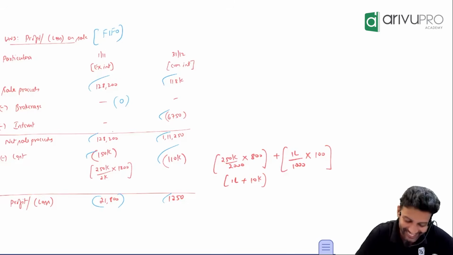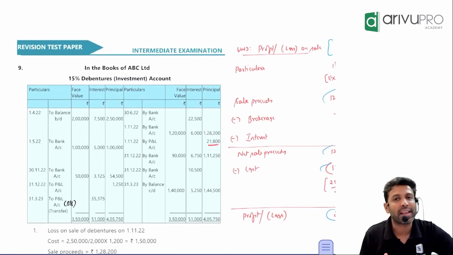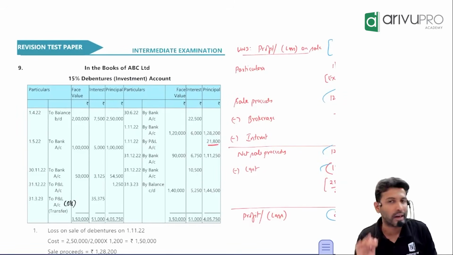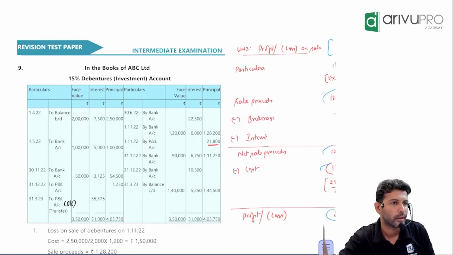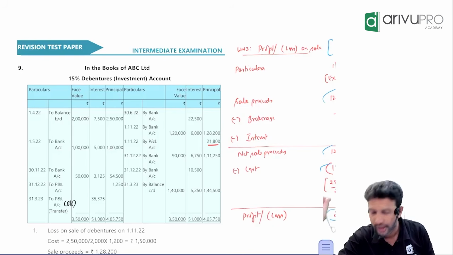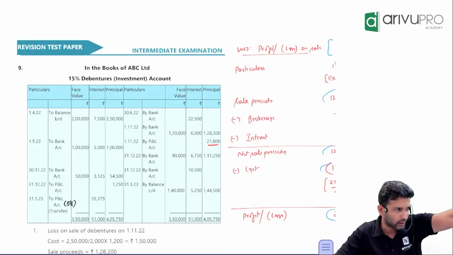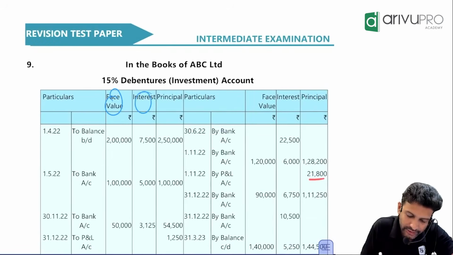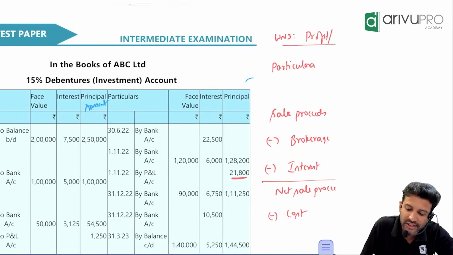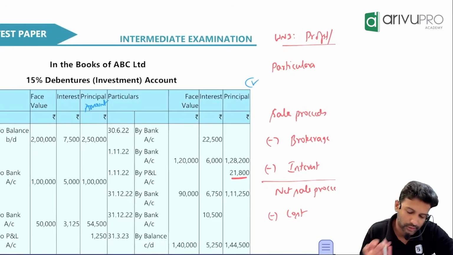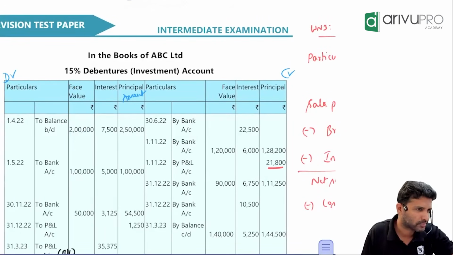Okay, carry on. Done. Now people ask for the investment ledger. When you prepare a ledger, what is the normal format? Date, particulars, amount. Here you have date, particulars, face value, interest, amount. Face value, interest. Instead of principal, you can write amount. This is your debit side. Replicate the same columns on the credit side. Face value is just for disclosure's sake.